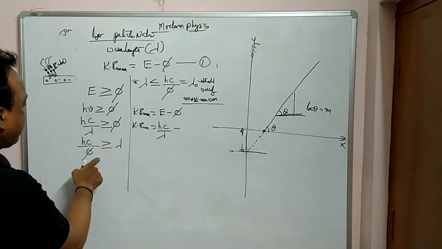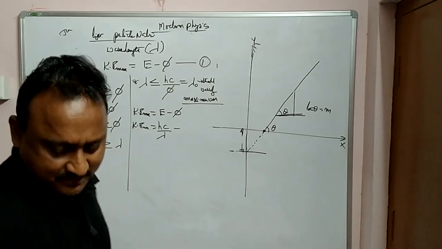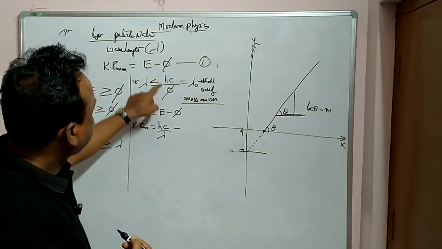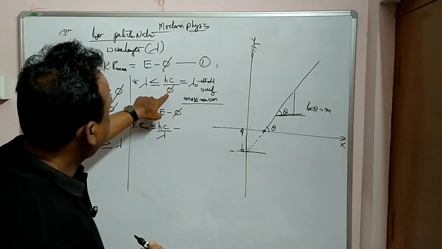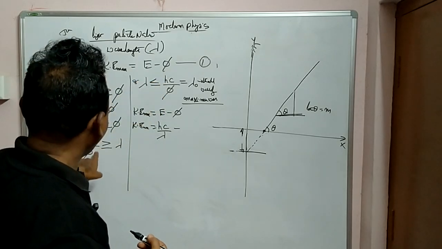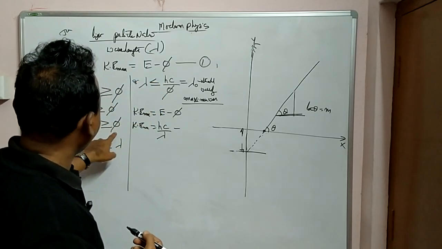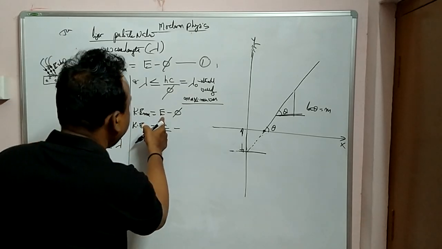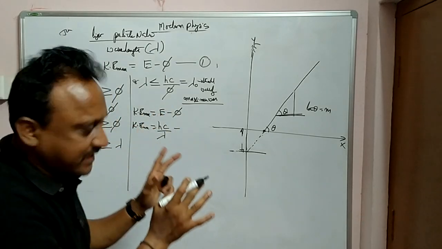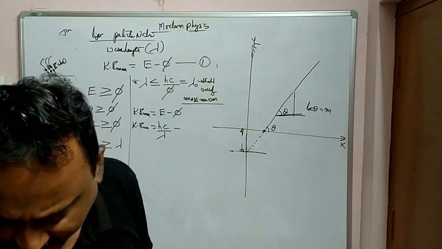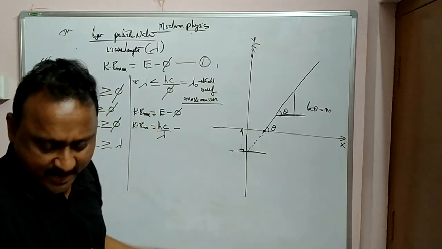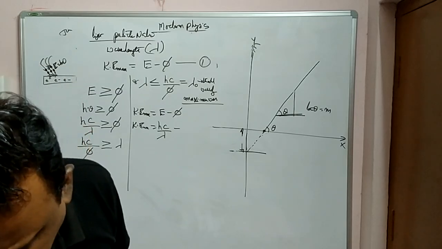Phi is nothing but hc by lambda 0, check it. hc by lambda is greater than or equal to phi, or hc by phi is equal to lambda here. E minus phi, energy emitted minus work function. So finally Ke max is equal to E minus phi.